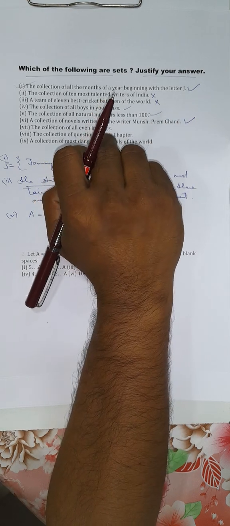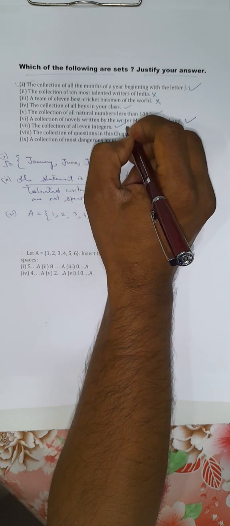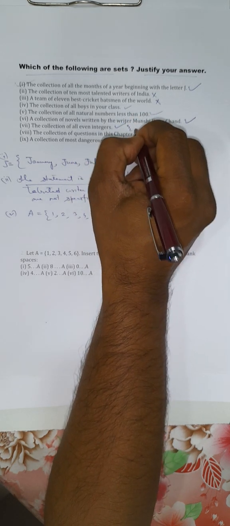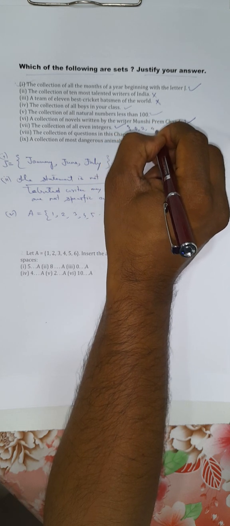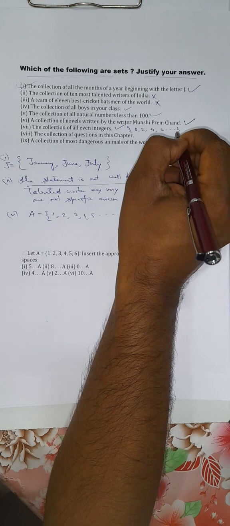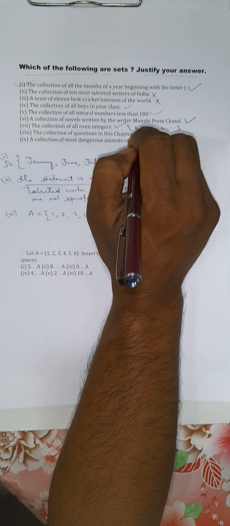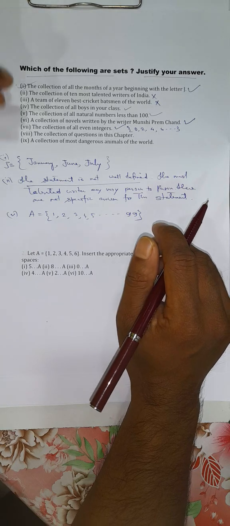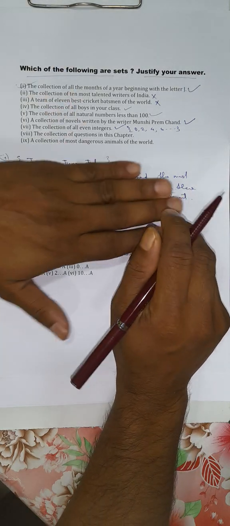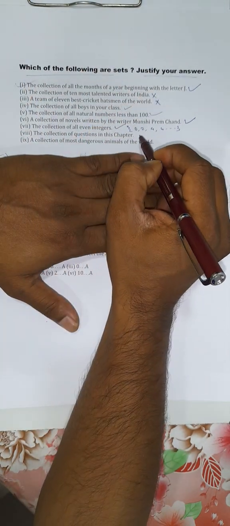The collection of all even integers. This is well defined. It is a set. Even integers, right? The set of even integers means 0, 2, 4, 6, etc. So it is well defined. The collection of questions in this chapter. So you can find questions in this chapter. Say for example, there are 9 questions here. So you can enlist the numbers here. So it is well defined.